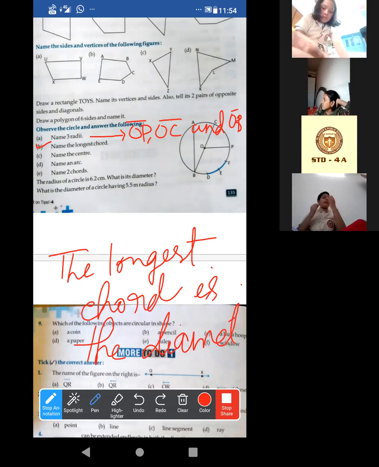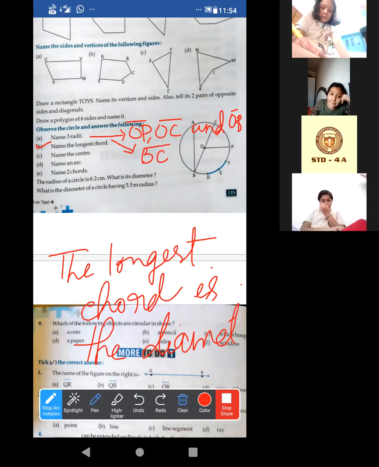Anjum, understood, beta? Now longest chord means the diameter. Here which one is the diameter? Diameter is BC, na? Look at your book. That will be BC.